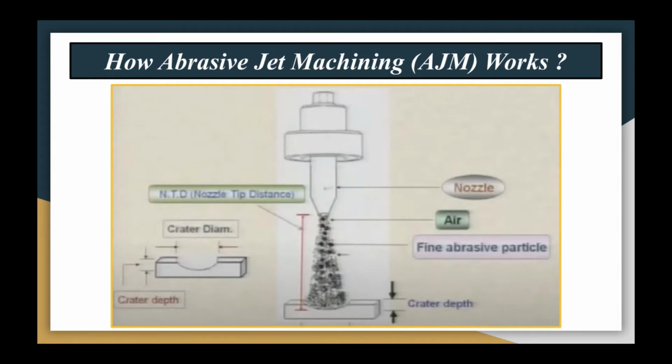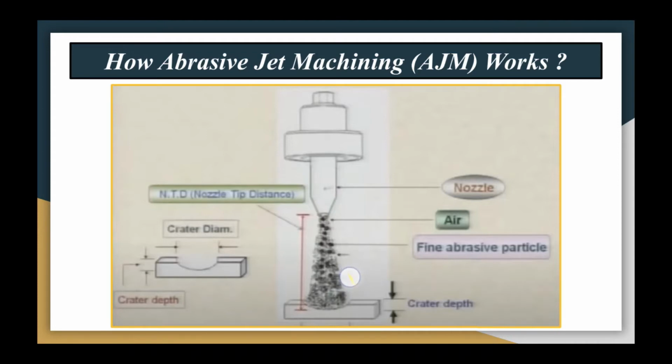Now this air and abrasive particle mixture consists of very fine abrasive particles. This is a workpiece from where material is being removed in the form of a crater.